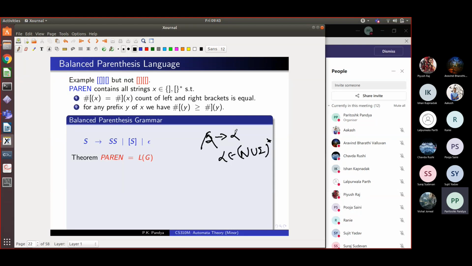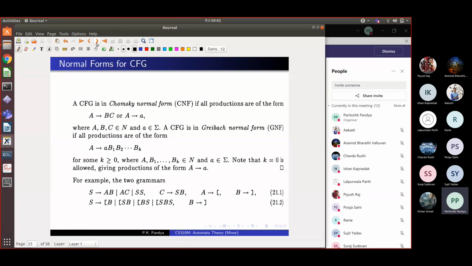And as I told you, context-free grammars are very useful in defining artificial languages which are used in computers, including what are valid HTML documents, what are valid C programs, what are valid SQL queries. So it has a very deep impact on language theory.